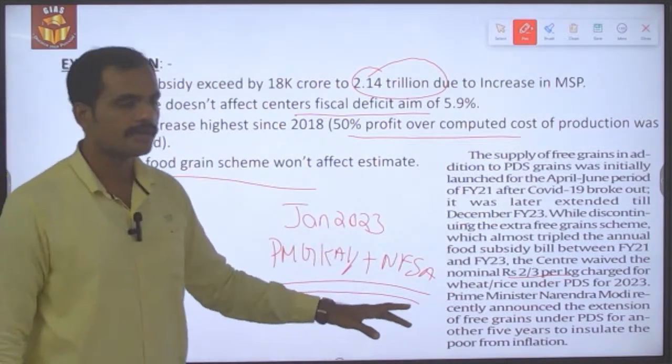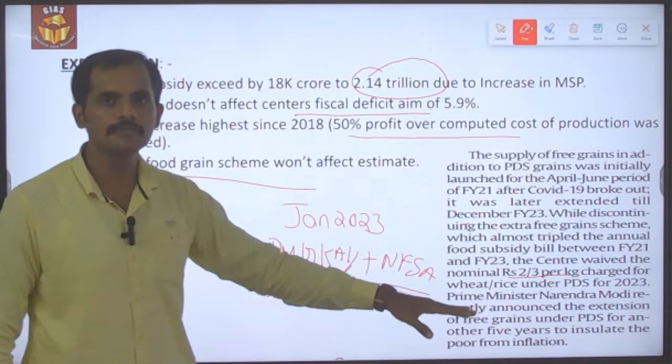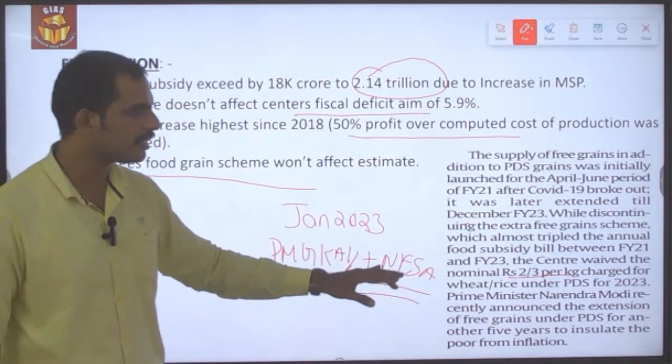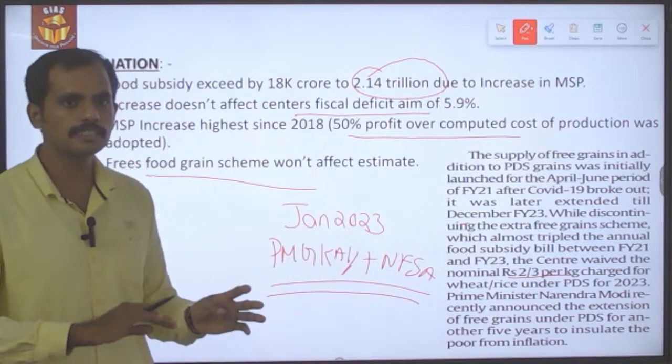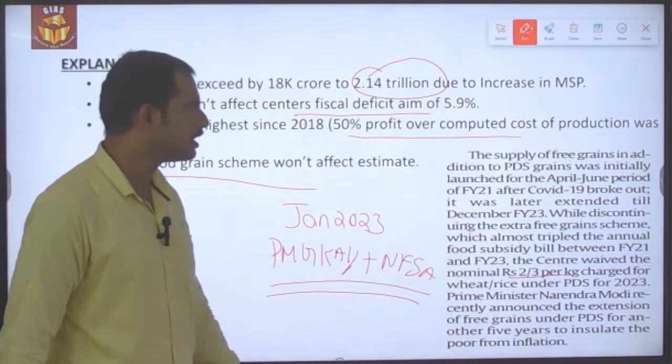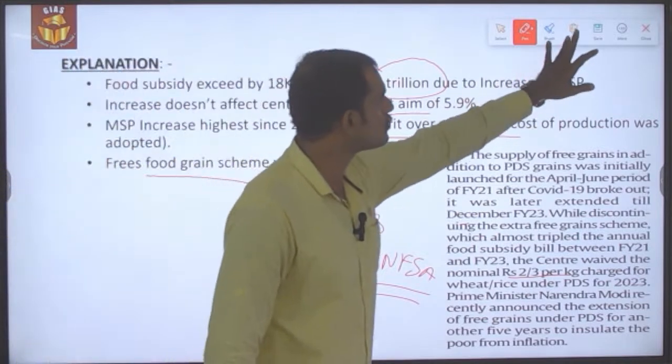And this scheme, that is the linkage between the Pradhan Mantri Garib Kalyan Ann Yojana and the National Food Security Act, has been extended till 2028. So this is what the news is about.